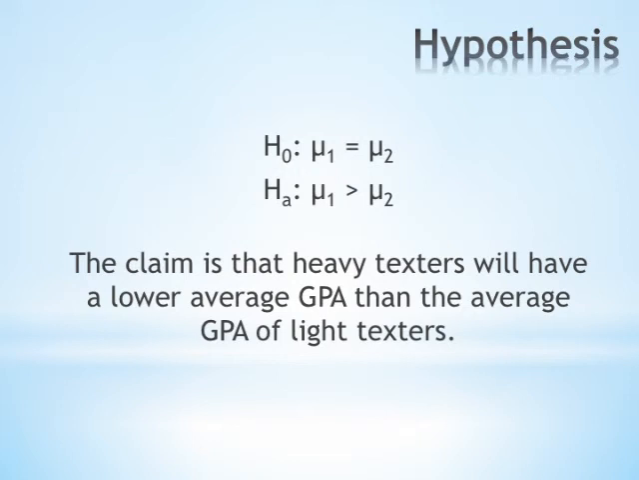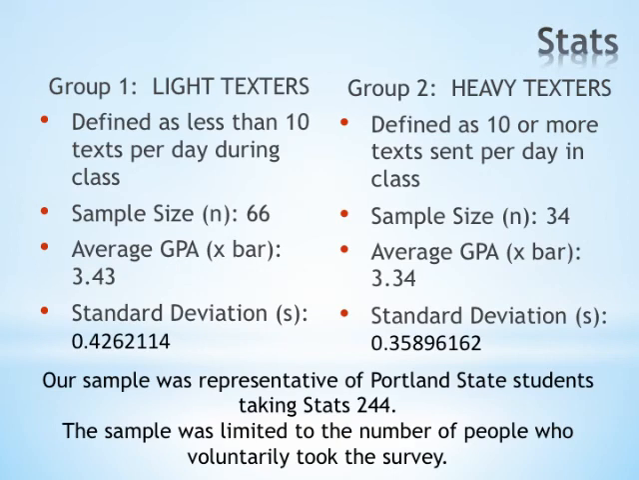After collecting responses to our survey, we divided our sample into two groups. The first group, light texters, was defined as less than 10 texts per day during class, and our second group, heavy texters, was defined as 10 or more texts sent per day in class. Below, we have included the sample size, average GPA, and the standard deviation for both groups.